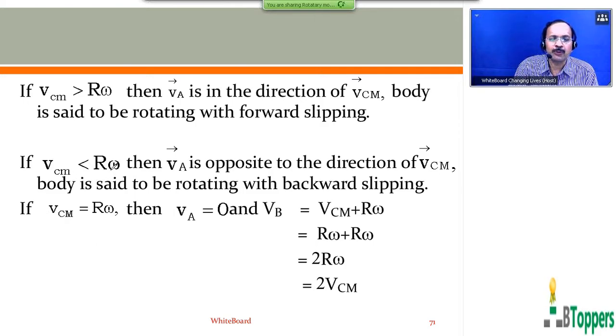If Vcm is less than r omega, then VA bar is in the opposite direction of Vcm bar, and the body is said to be rotating with backward slipping. If Vcm equals r omega, then VA equals 0. In this case, the body is said to be rolling without slipping. So when the velocity of the bottommost point A in the cross section of the body, which is in contact with the floor, becomes 0, the actual velocity of the bottommost point A with respect to the floor becomes 0, and the body is said to be rolling with no slipping.